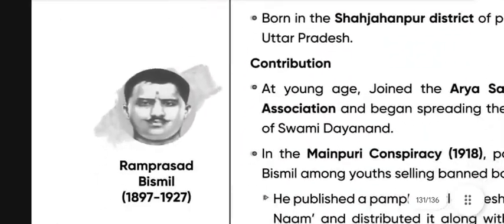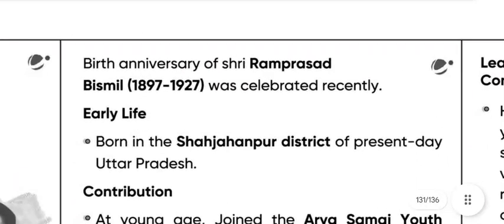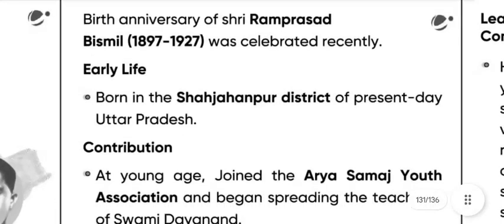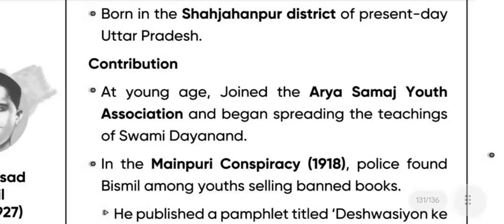Next we have Ram Prasad Bismil, 1897 to 1927. The birth anniversary of Sri Ram Prasad Bismil was celebrated recently. Born in Shahjahanpur, in present day Uttar Pradesh, he joined the Arya Samaj youth association at a young age and began spreading the teachings of Swami Dayanand.